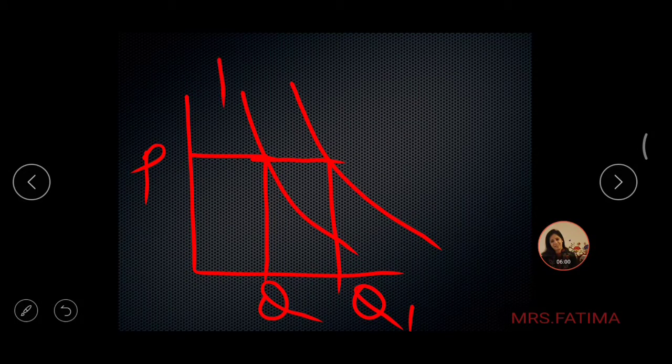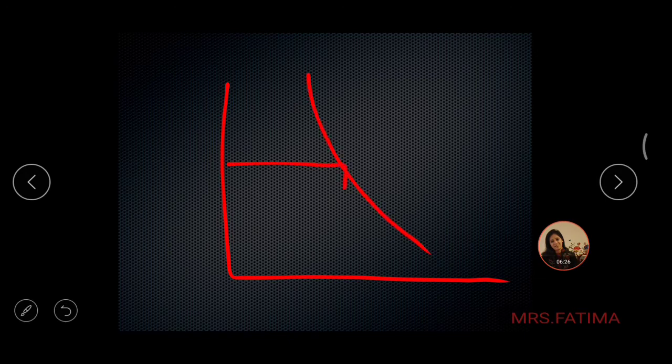So if this is the original demand curve and this is the new demand curve, my demand curve has totally shifted to the right and it is in the form of a new demand curve, which means now in spite of the prices changing, increasing or at the same price, more quantity is demanded. Similarly, if I have to show a decrease in demand, if this is the original demand curve and this is the original pricing, this is the original quantity.